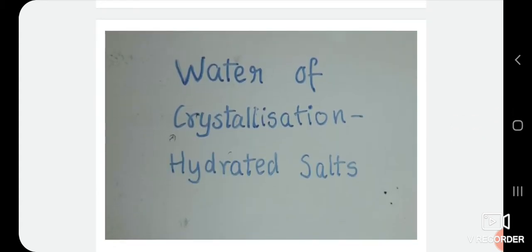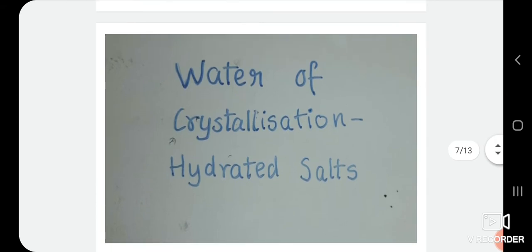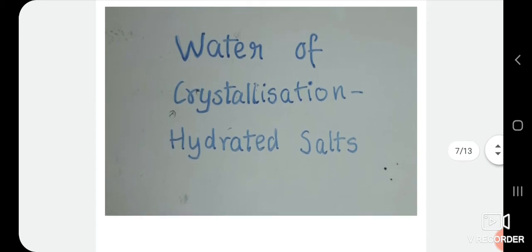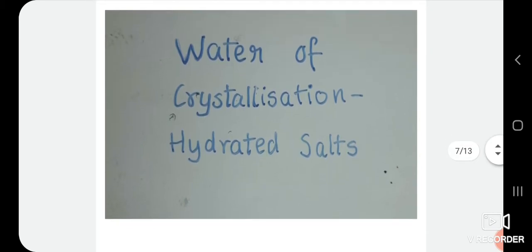Water of crystallization, or we can say the salts in which water of crystallization is present, is called hydrated salts. There are some salts which contain a few water molecules as an essential part of their crystal structure. The water molecules which form part of the structure of a crystal are called water of crystallization. The salts which contain water of crystallization are called hydrated salts. Every hydrated salt has a fixed number of molecules of water of crystallization in its one formula unit.